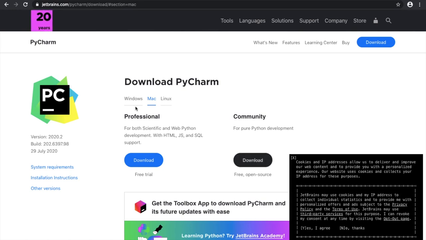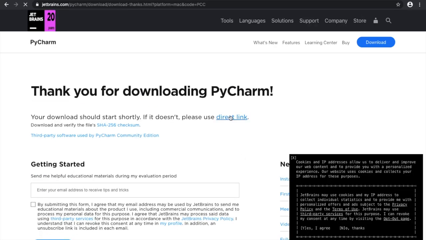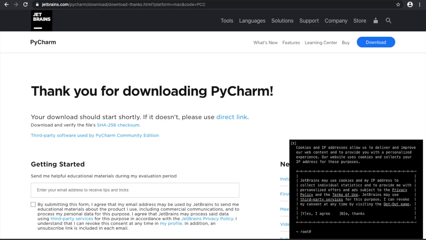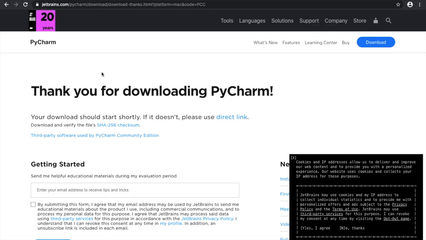Also, there are Windows and Linux options available, so if it's not showing your correct operating system, you can click on that accordingly, and you can then download that particular version from here. I'm on Mac, so I will click on download, get the community version. Thank you for downloading. It's already here. So let's go on and continue with the installation.